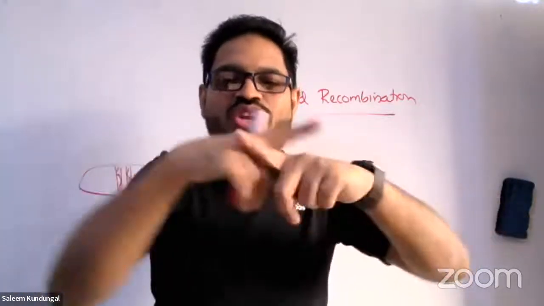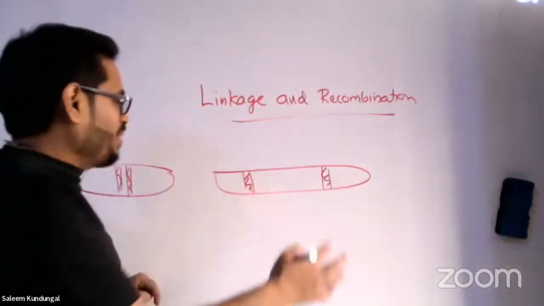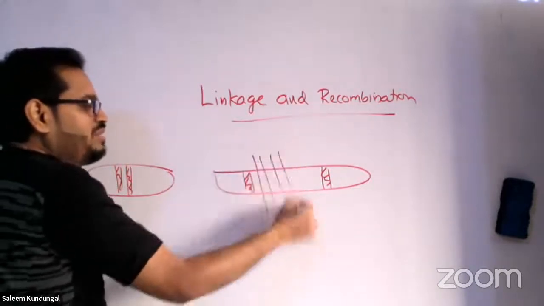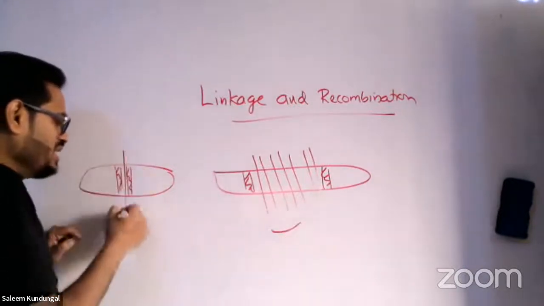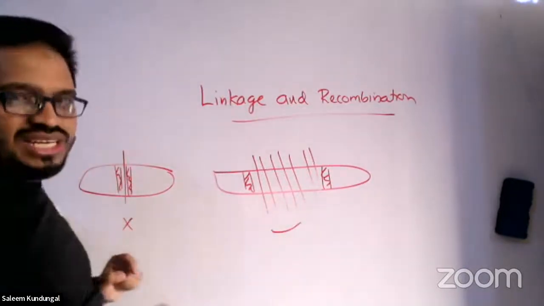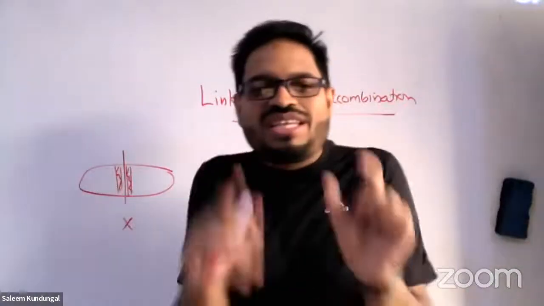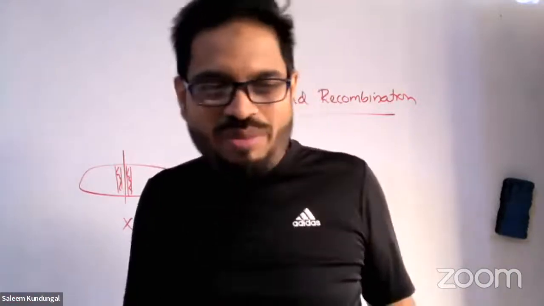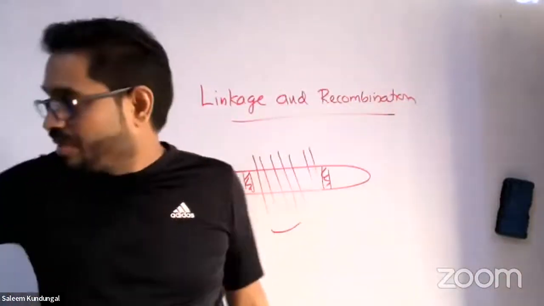Then the crossing nodules will separate. Who will separate faster or easier? The chance for cutting in between, crossing over in between, is very high for the far genes, whereas for the near ones it is very low. The shaded part is a gene. When the genes are nearby, the chance for splitting the genes apart is very less. When the genes are far, the chance for splitting is very easy.